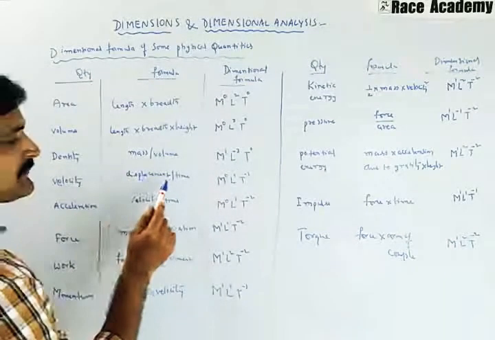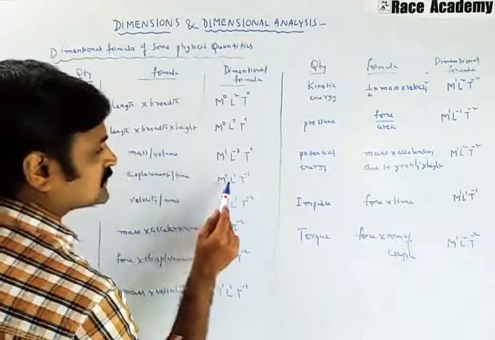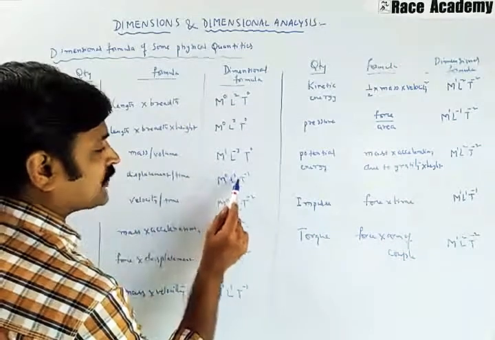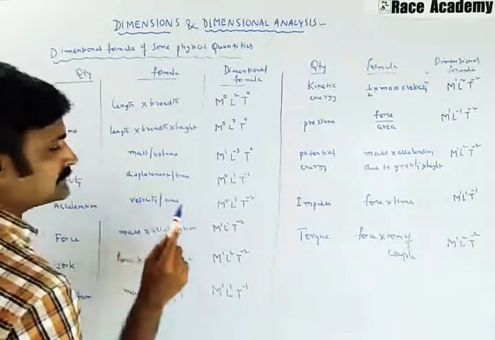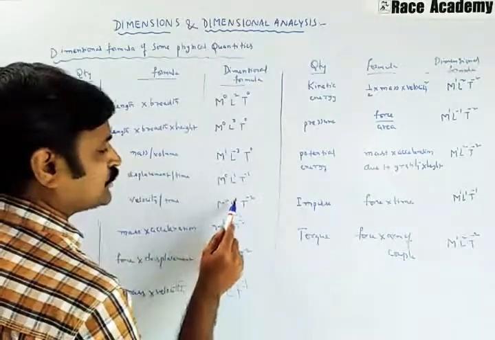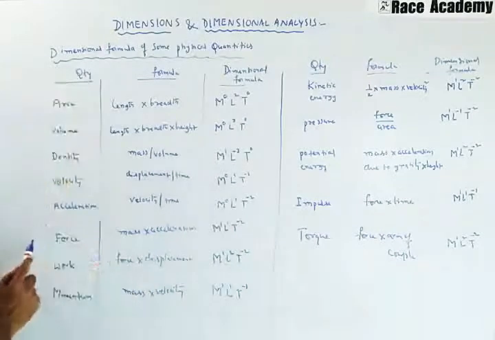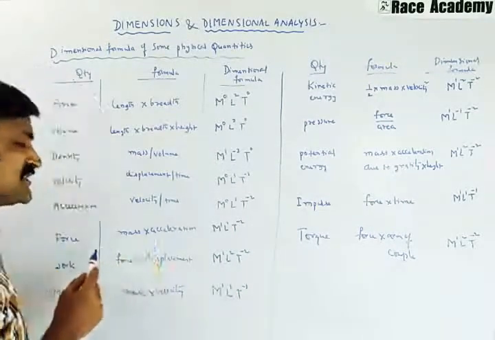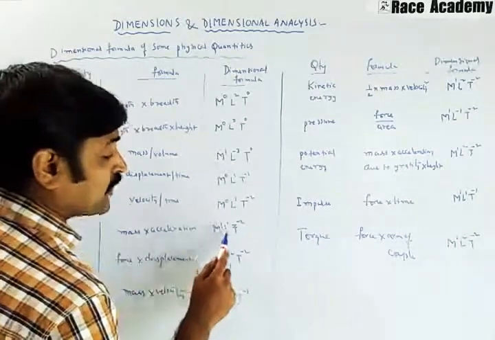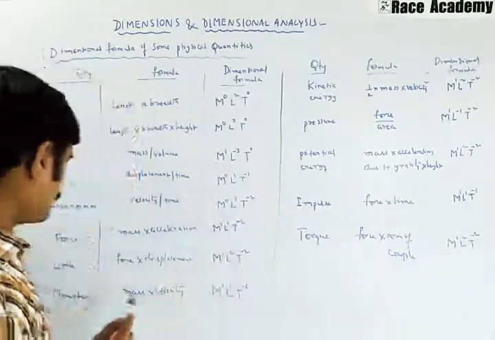Velocity, displacement by time, that is M power 0, L power 1, T power minus 1. Acceleration, velocity by time, that is M power 0, L power 1, T power minus 2. Force, mass into acceleration, F is equal to ma, M power 1, L power 1, T power minus 2.